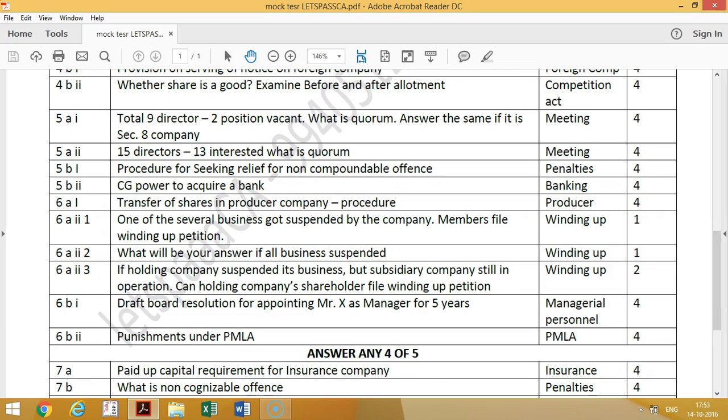Then CG's power to acquire the bank. So 4 marks question is there. So central government can supersede the bank with RBI's approval also should be obtained. So in case the bank is not following the Banking Regulation Act, they have a power to acquire the bank.